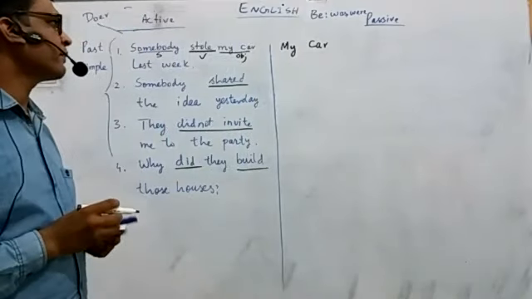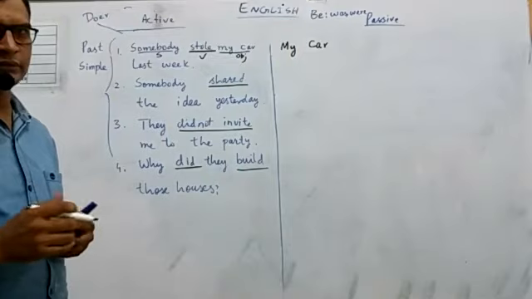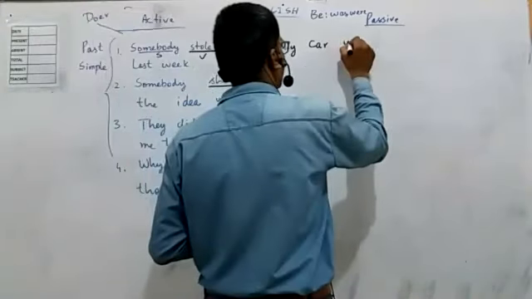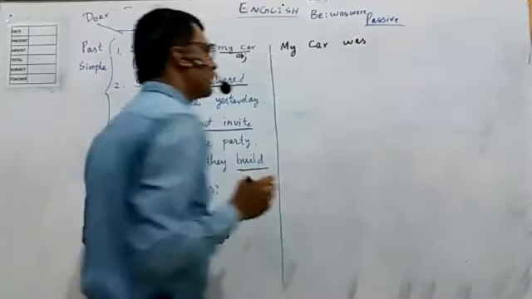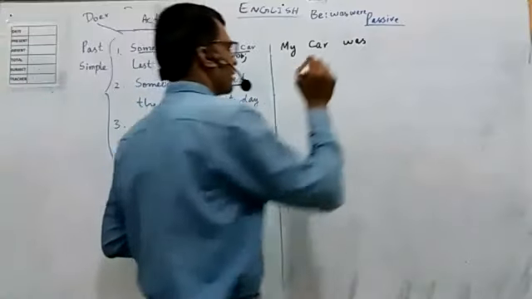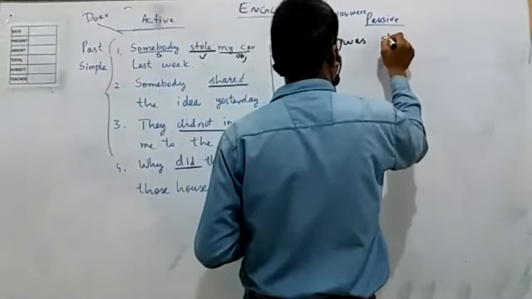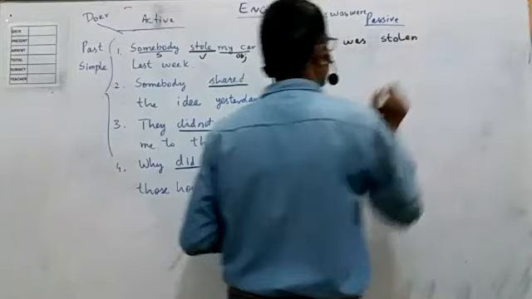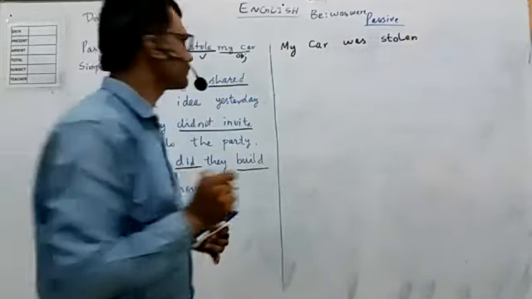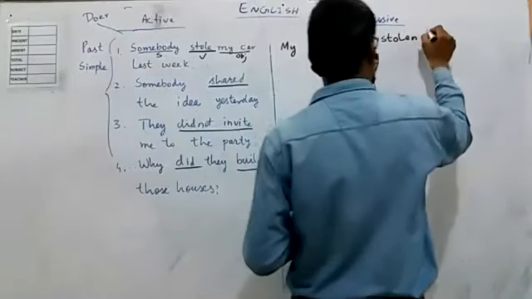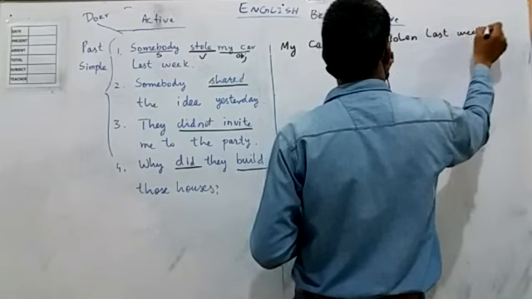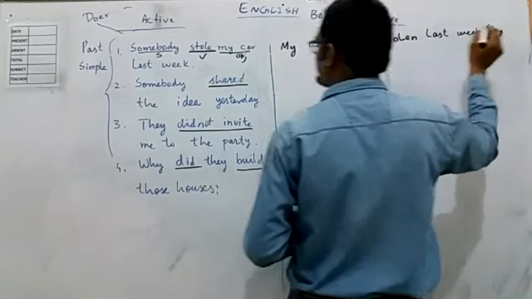My car. Now my car is singular. It's one thing that we are talking about. So I will use was. My car was. Stole is second form. Like I told you, in passive, we always use third form of verb. My car was stolen last week. Okay, by somebody.